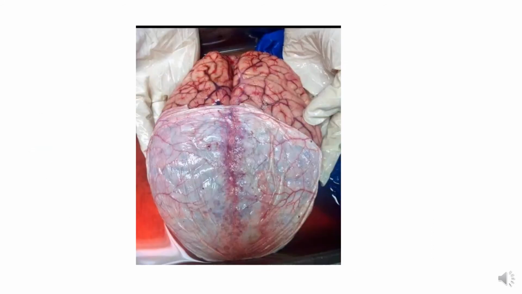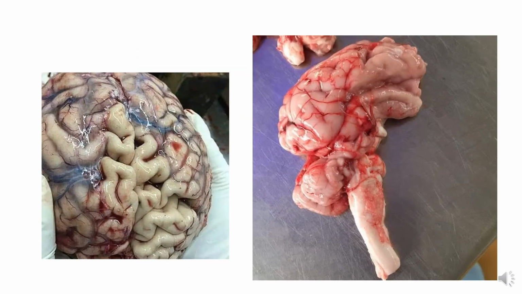Now this is the sheet of the dura mater, which is covering the surface of the brain. You can see here the two cerebral hemispheres separated by a longitudinal fissure. This whole is the cerebrum, and it is divided into two parts, the cerebral hemispheres. Now this is the pia mater. You can see the glistening surface which is adherent to the surface of the brain, the pia mater, which also contains blood vessels.